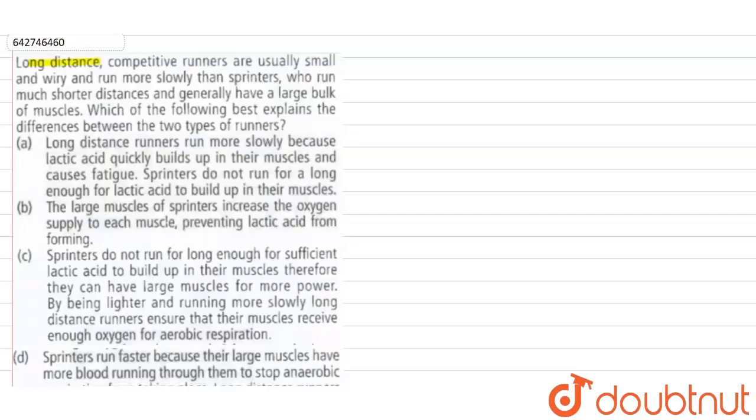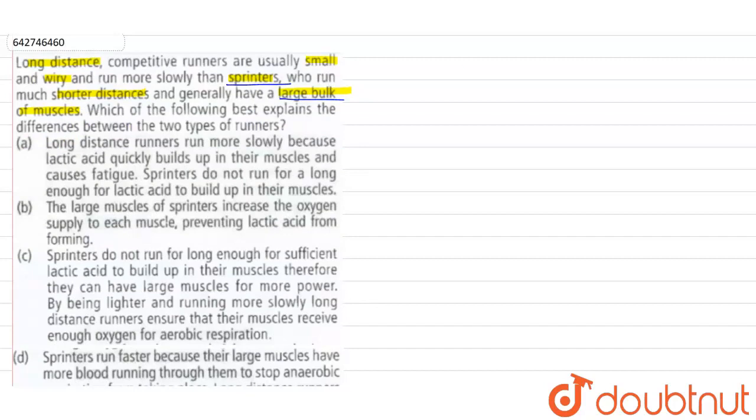In this question, they are giving us a statement. The long distance competitive runners are usually small and wiry, and they run more slowly than the sprinters who run shorter distances, and they generally have a large bulk of muscles. So over here they're trying to say that the competitive runners who run very long distance are not so muscular, they're comparatively thinner, and their body is not very bulky. Whereas if we look at the sprinters who run short distances, they are much more muscular. So we have to look at the statements given to us in the options and select the correct explanation for this.